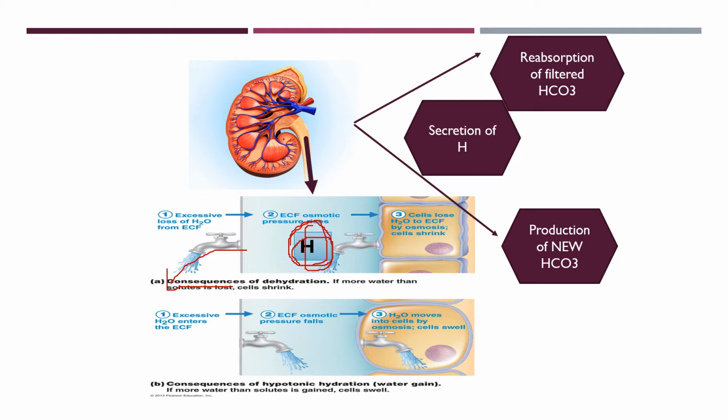Second is the reabsorption of filtered bicarbonate, and third is the production of new bicarbonate. So these are the three mechanisms by which the pH of the extracellular fluid is maintained. Among them, the secretion of H plus and reabsorption of filtered HCO3 minus are mostly done in the proximal convoluted tubule and the thick ascending loop of Henle.